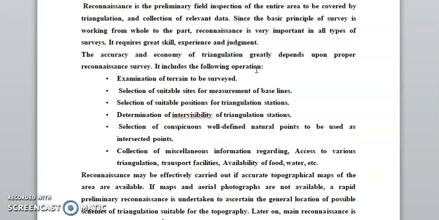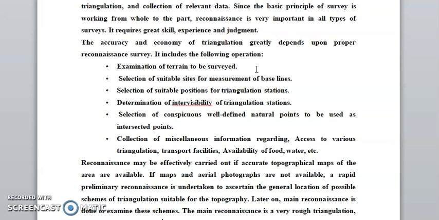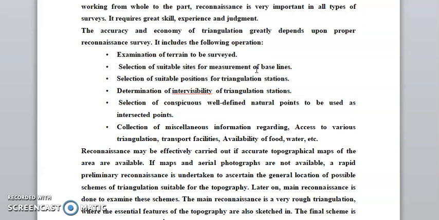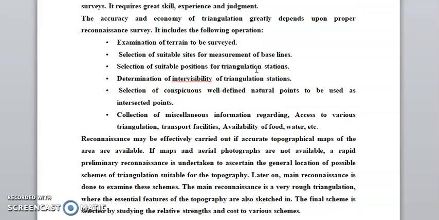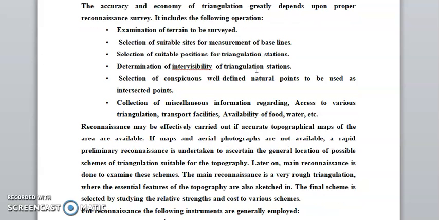Reconnaissance may be carried out effectively if accurate topographic maps are available. If maps or aerial photographs are not available, a rapid preliminary reconnaissance is undertaken to find general possible schemes of triangulation suitable to the topography. Later on, the main reconnaissance is done to examine the scheme. The main reconnaissance is very tough, where essential features of the topography are also sketched. The final selection depends on topography and the relative strength and cost of the various schemes.